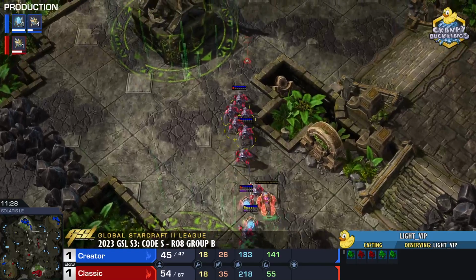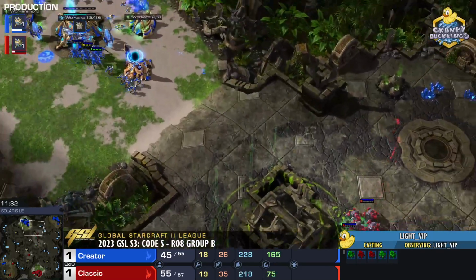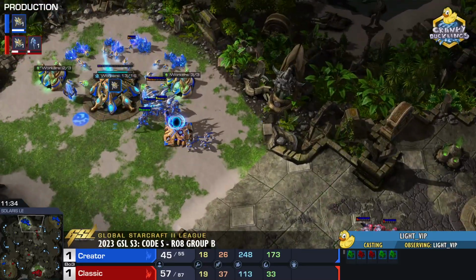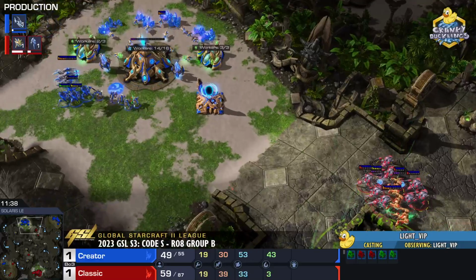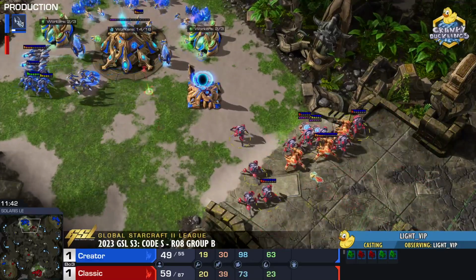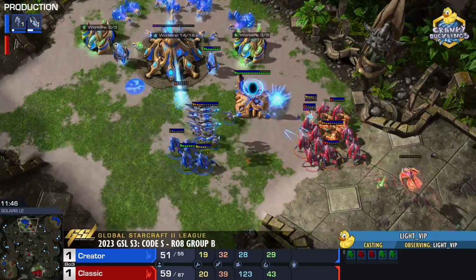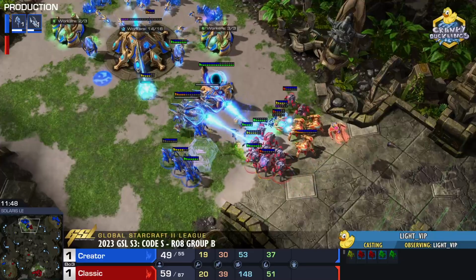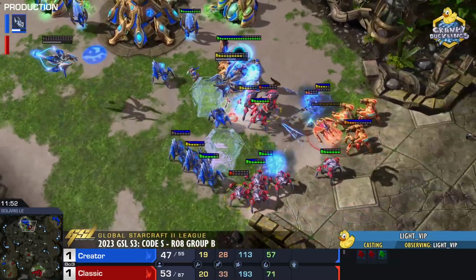This is going to be the final stand of Creator. He cannot let up. Do we have shield? Oh, no shield batteries, no overcharge. Just a straight up fight against 3 Immortals. Yeah, and Classic, he should have more than enough here. As long as he focuses down the Void Rays, his Immortals can do everything else. And there we go, 1 Void Ray up is not going to go down, but the other will.